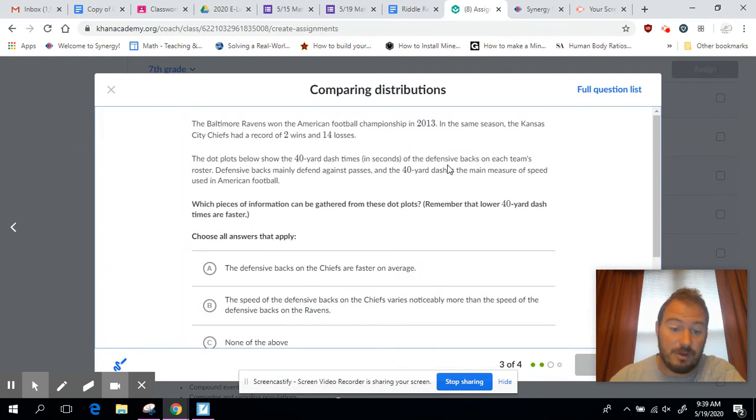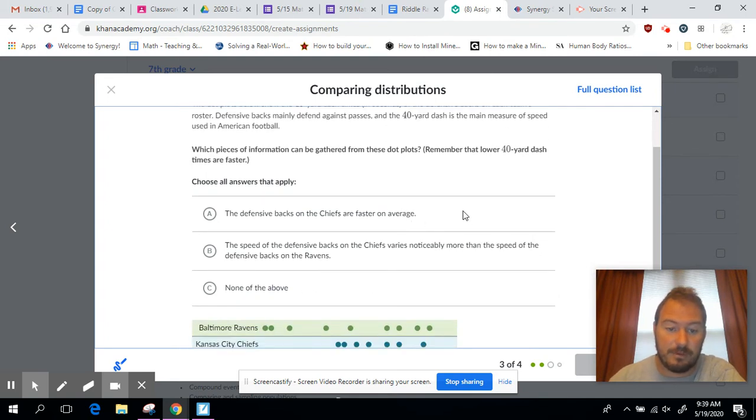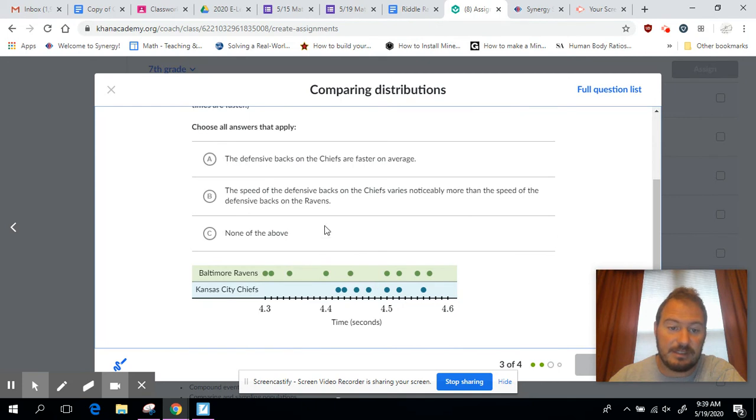Okay, we're talking about some football wins and losses. All right, so here it says, remember that lower 40-yard dashes are faster. So we have to remember that when we're looking at them. We're comparing the dots. The defensive backs on the Chiefs are faster on average. So Chiefs are over here, Baltimore Ravens are over here. Remember, lower numbers are faster. So no, that one's not true. Chiefs are slower on average.